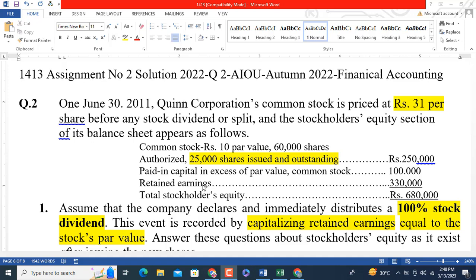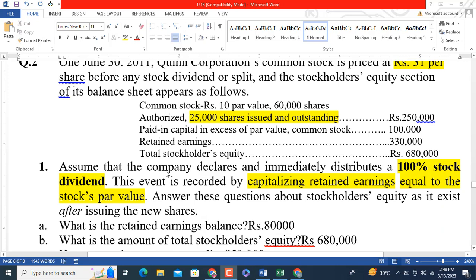There are many other parts available under this section, but we discuss only the elements that have been given in the question statement of question number 2. So, the first part is: assume that the company declares and immediately distributes a 100% stock dividend, and this event is recorded by capitalizing retained earnings equal to the stock par values.